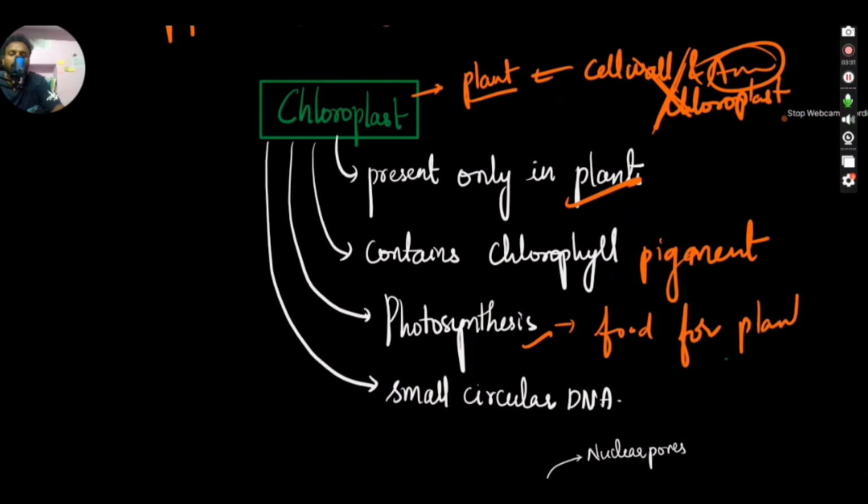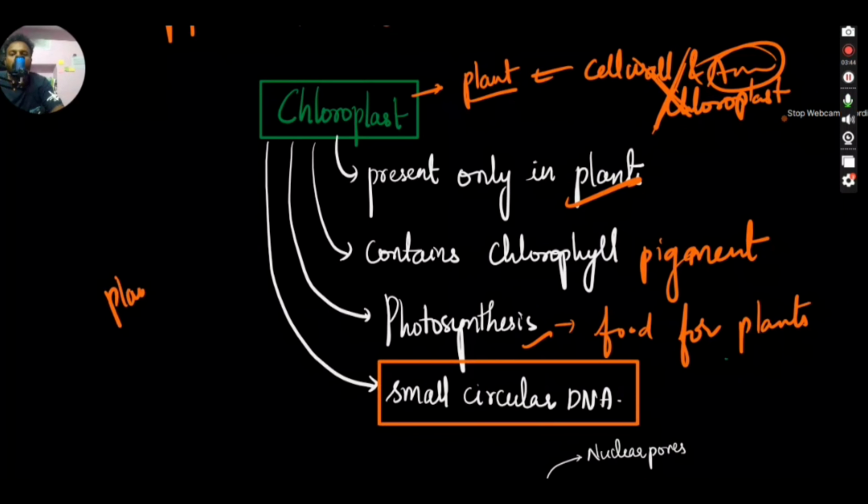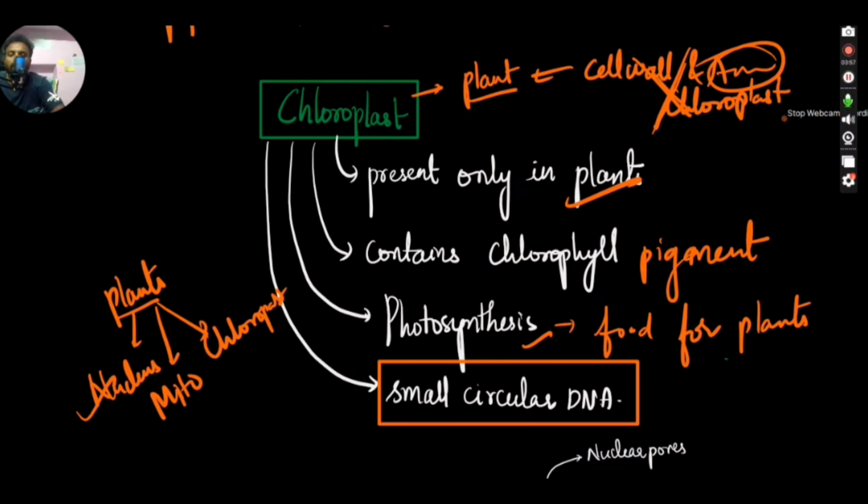All of you might have studied photosynthesis, Krebs cycle and all in your class 10 or class 9. This chloroplast also has a small circular DNA, you should remember. So in plants we have DNA in the nucleus, in the mitochondria, and also in the chloroplast. But in animals, only the nucleus and mitochondria have DNA, right?